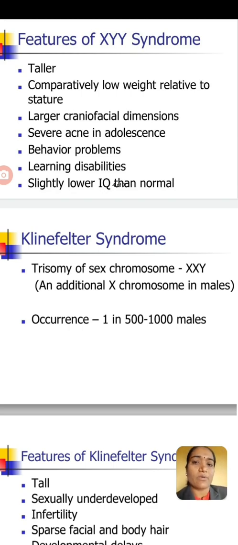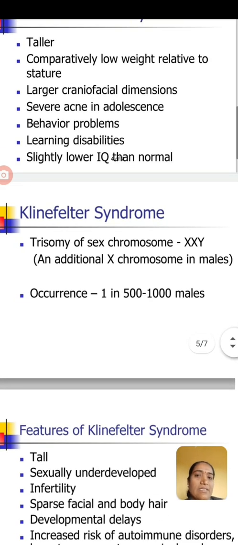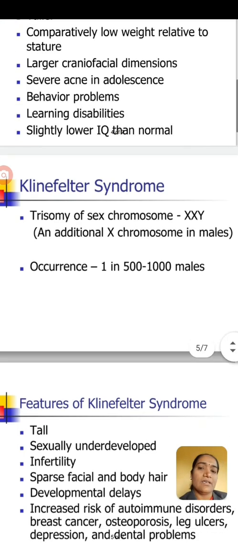Then behavior problems, which we may call mood swings. His mood may swing a number of times. Then learning disabilities, meaning he is mentally not stable enough to learn something. Then the IQ is slightly lower than that of a normal man.